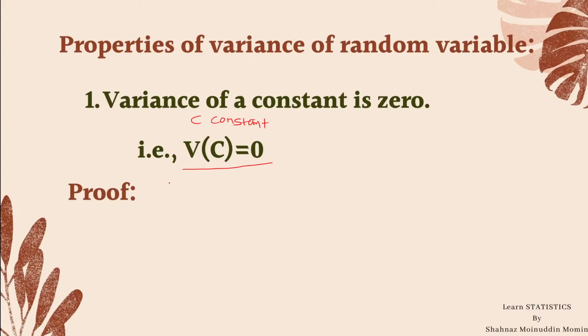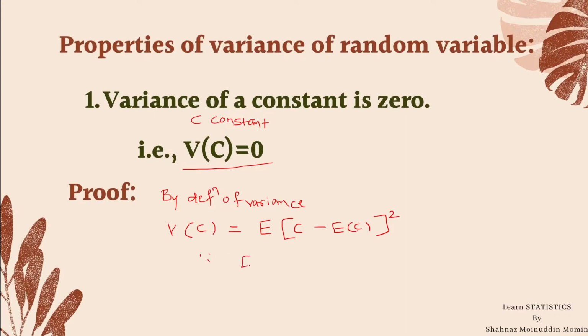So we shall prove it by definition of variance. Variance c is equal to expectation of c minus mean of c bracket square.